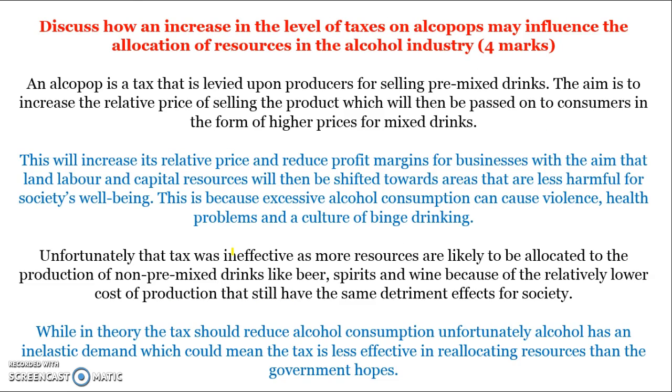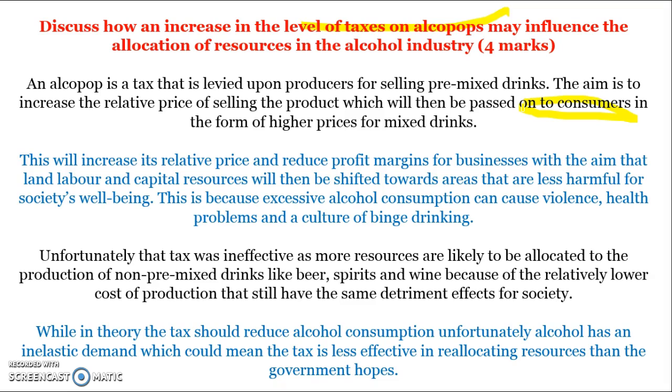Explain how an increase in the level of taxes on alcopops may influence the allocation of resources. Okay, there's clear steps you need to take here. So an alcopops tax is a tax that is levied on producers. This aims to increase the relative price of selling the product, which then gets passed on to consumers in the form of higher prices. Make sure you really clearly articulate that the tax will be passed on to consumers in the form of higher prices.